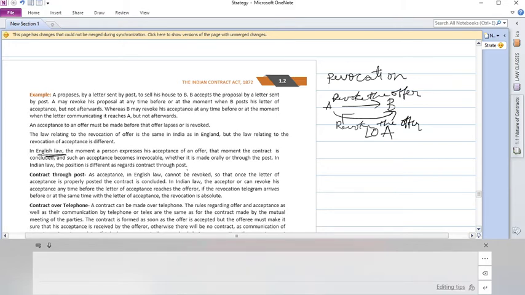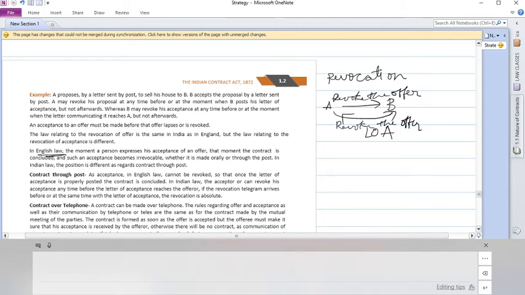Okay, that means English law is very stringent. If you see, the moment acceptance is done, they are saying contract is done, you cannot revoke it. But Indian law has given us some flexibility, saying that though you provide your acceptance, you can revoke your acceptance. We'll see. Contract through post, as acceptance in English law cannot be revoked. Yes, so that once the letter of acceptance is properly posted, the contract is concluded. In Indian law, the acceptor can revoke his acceptance anytime before the letter of acceptance reaches the offerer.